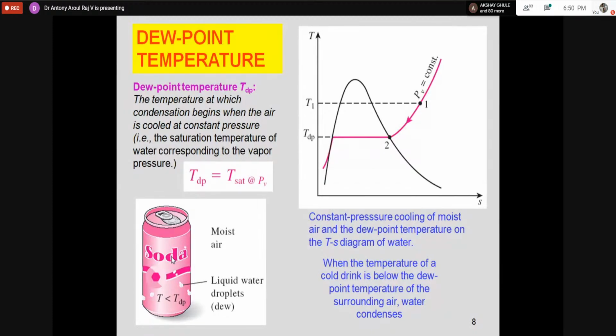And if I am going to Bangalore, Hyderabad and Delhi, interior places, the humidity will be lesser. That means the partial pressure of water vapor will be lesser, so the dew point temperature will be lesser. If the dew point temperature is lesser, even if there is a small drop in temperature, there will not be condensation. So in those places, if you want condensation, you have to bring down the temperature to a very low level. Okay, then only condensation will take place.